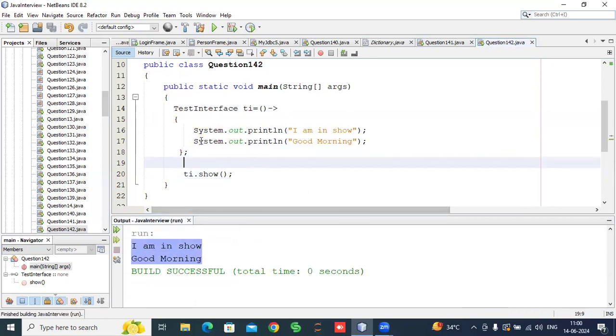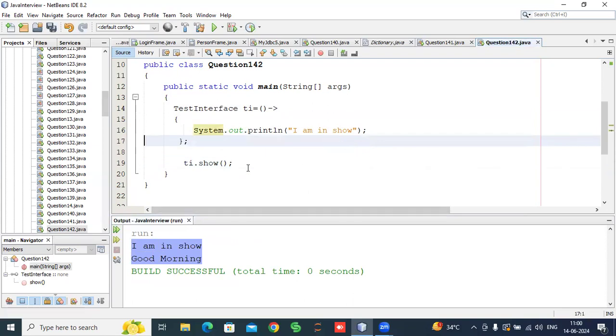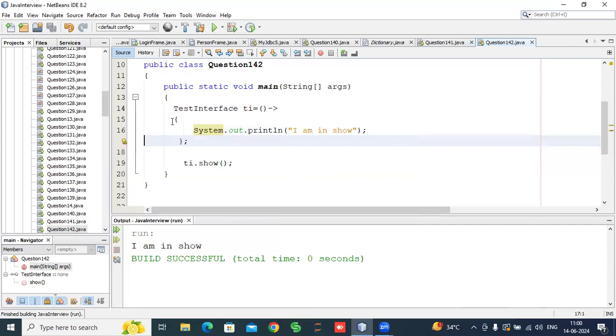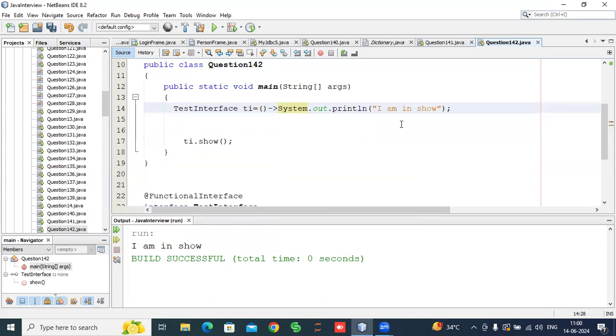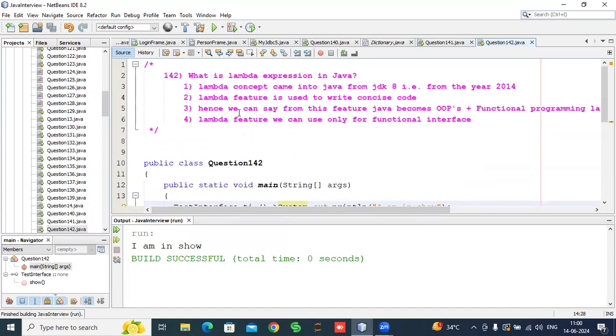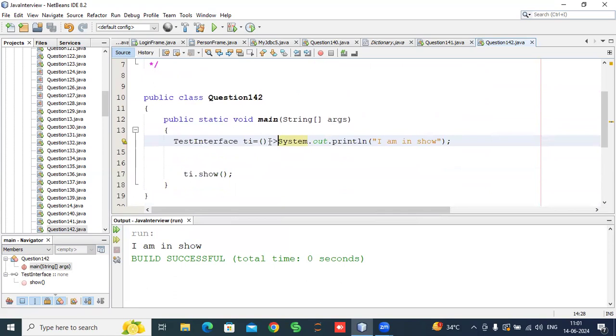But suppose we have to write only one statement. Then it will still work, but we can skip this one and this one, because we have to execute only one statement. Hence block open and block closing are optional, guys. So this is the lambda method.